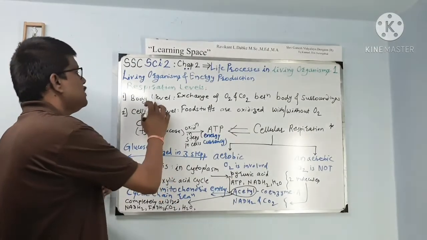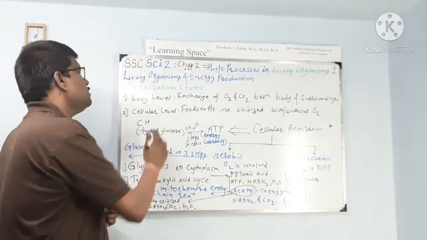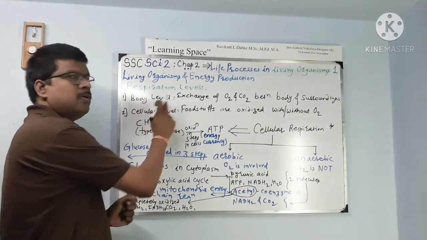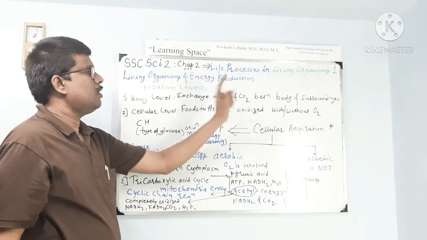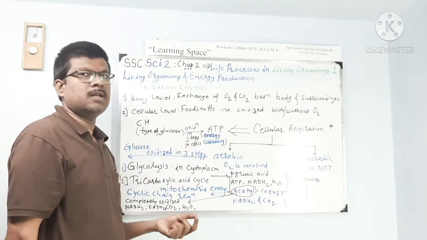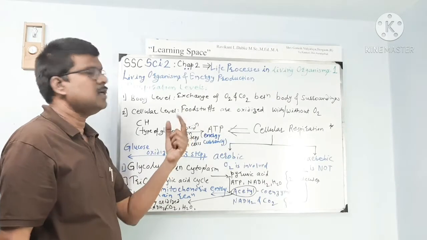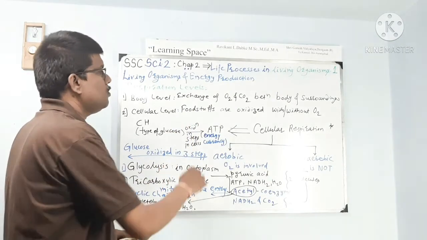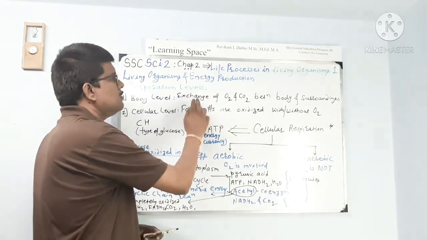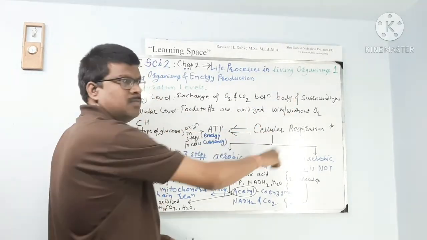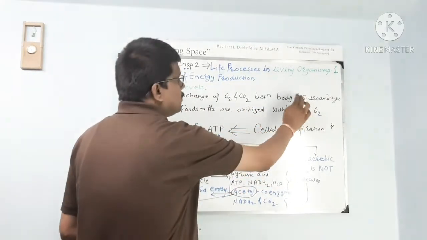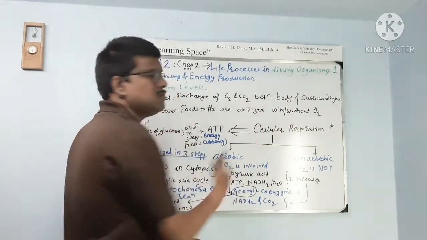We will see what is the difference between these two. In case of body level respiration, exchange of oxygen and carbon dioxide happens. Whenever there is exchange, there must be two bodies. Which are these two bodies? These are the body of that living organism itself, and the living organism lives in some surrounding.